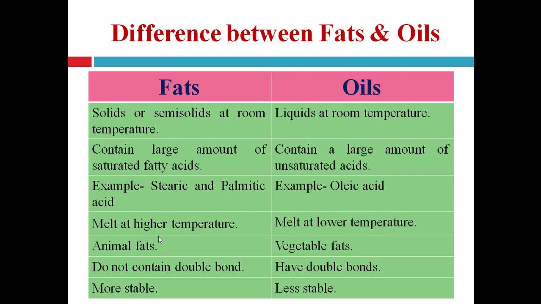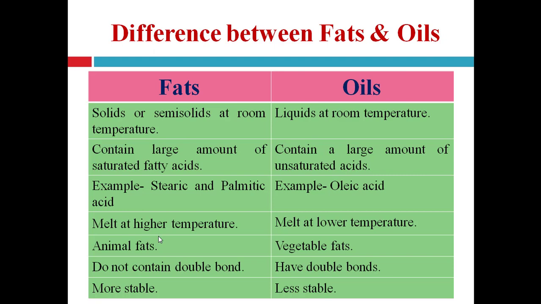Then fats melt at higher temperature. It requires higher temperature, while oils melt at lower temperature. Fats are generally animal fats and oils are generally vegetable fats, right? Oils are vegetable fats because they are generally obtained from the vegetables, or you can say plant source, while fats are generally obtained from the animal source. Fats do not contain double bond.